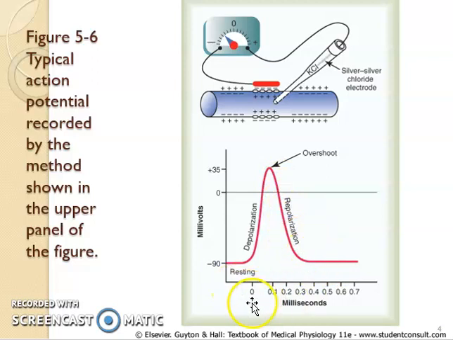Here you can see that this depolarization happened in about 0.1 milliseconds, and in almost the same time it is reversed. So if we want to name them, the change towards positivity is called depolarization, and the change back towards negativity is called repolarization. So this is how we can present it.